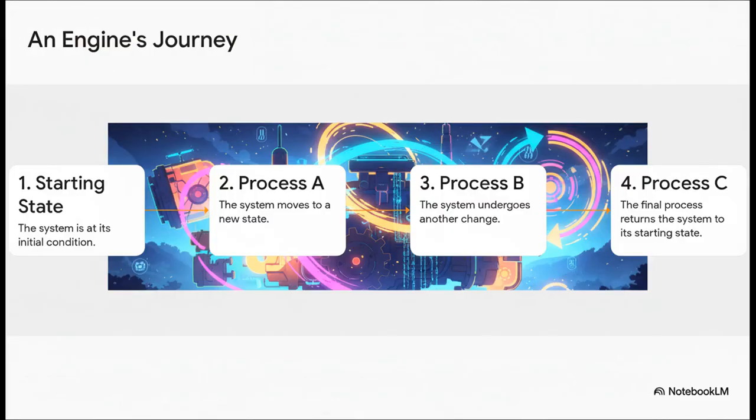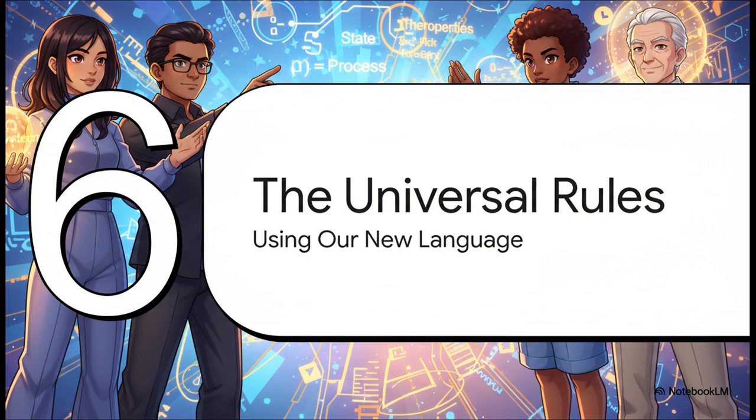You can see it right here on the screen. We're at our starting state. Then process A takes us somewhere new, to state 2. Then process B takes us somewhere else, to state 3. And then a final process C brings us right back home to where we started. The whole story is now ready to repeat. That's a cycle.